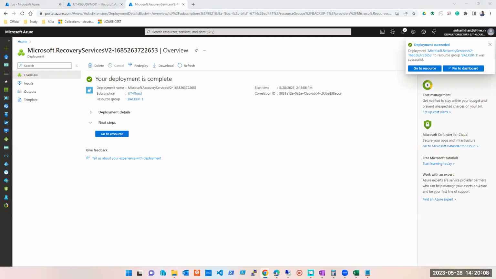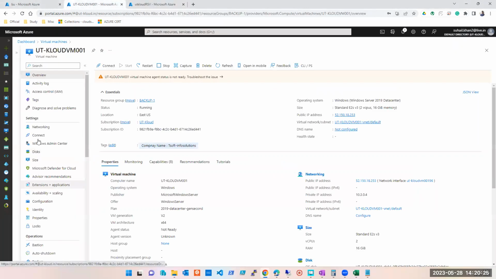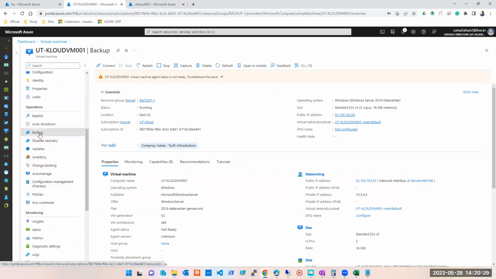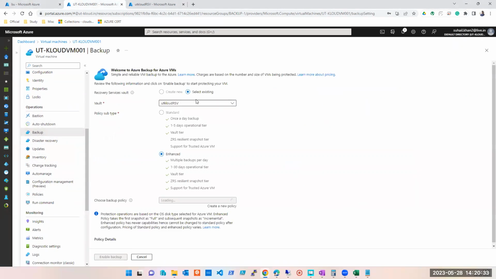It has been created. Now we'll go ahead and start the first backup. So any questions do you have till here? No. Okay, so I'll go to the resource. Now if I go to this machine, guys, here under backup, it should give me an option to, here it is. Can you see? Either I can create a new one or I can select the existing one.